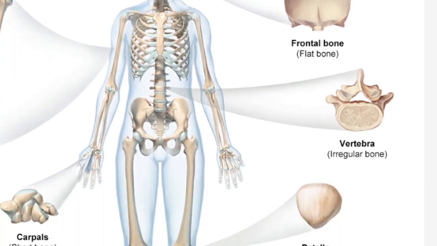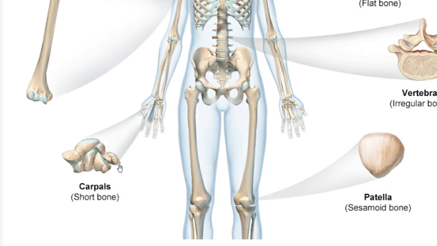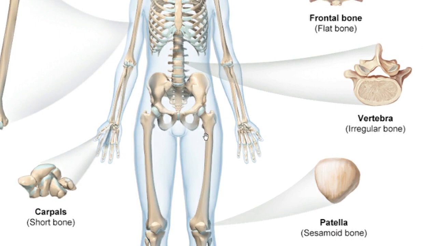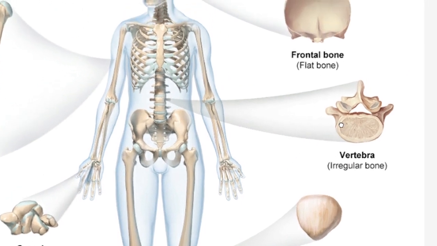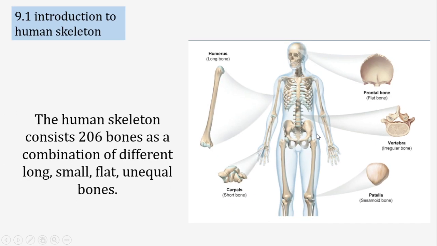Some bones are small in size. For example, in our wrist there are 8 small carpal bones, and they are bound with a ligament bandage, so they reside at a particular place. And there are some bones which are irregular in size and shape, for example the bones in our vertebral column. The 33 vertebrae present in the vertebral column are all irregular in shape and unequal.